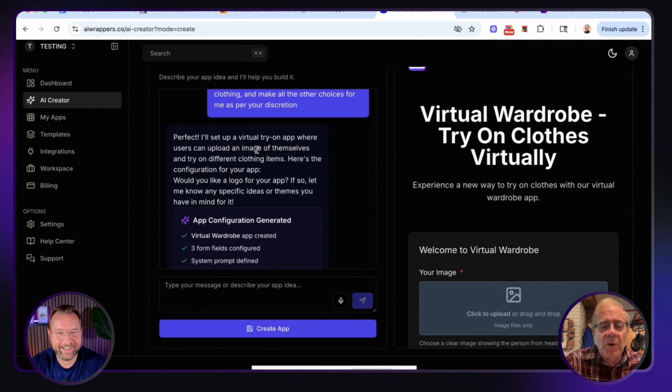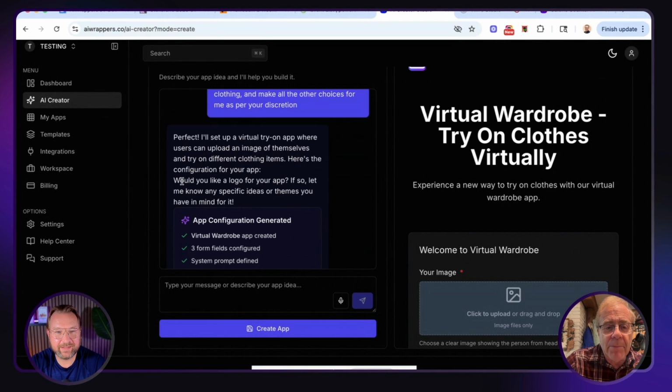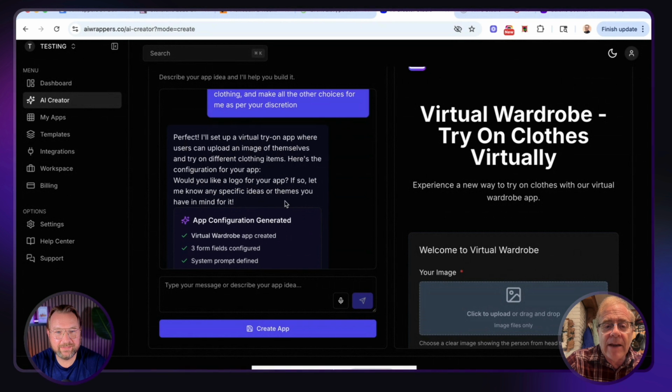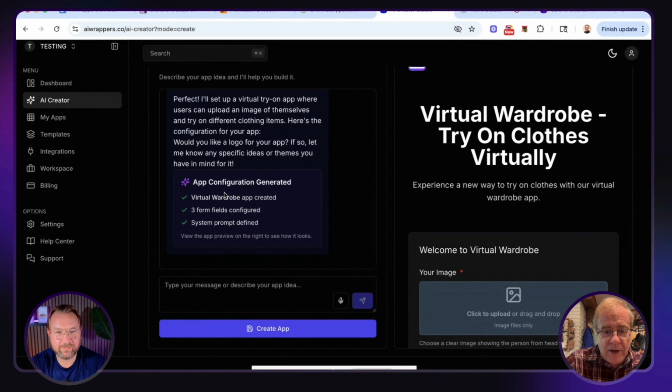Perfect. I'll set up a virtual try-on app where users can upload an image of themselves and try on different clothes items. Here's the configuration for your app. Would you like a logo for the app? If so, let me know any specific ideas or themes you have in mind. And then it shows what it actually generated.